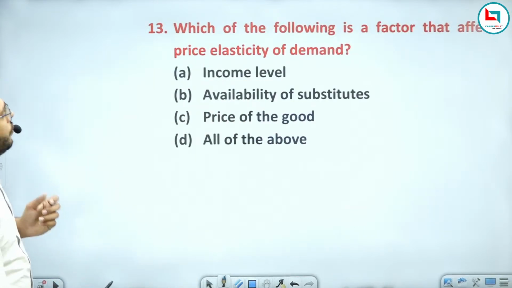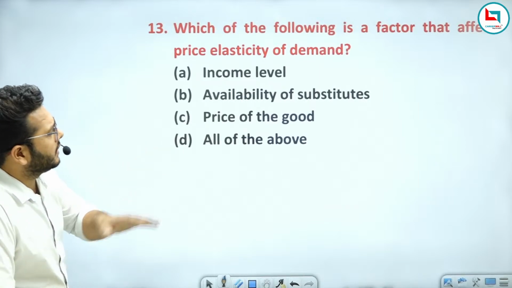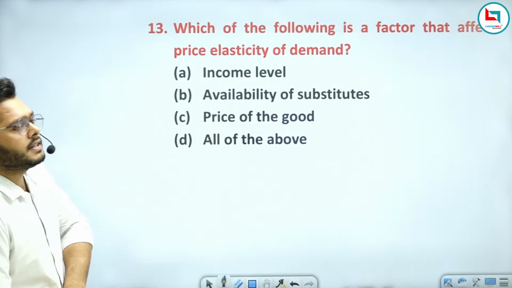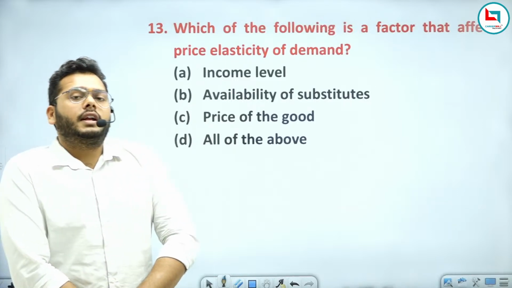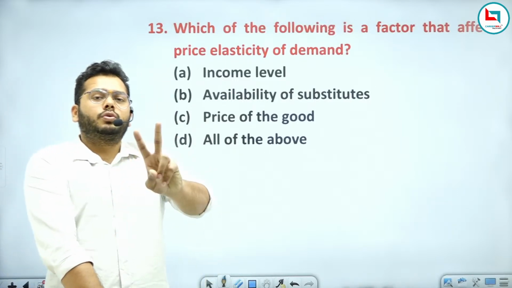Now which of the following is a factor that affects the price elasticity of demand? As I have already explained to you all, there are two types of demand.